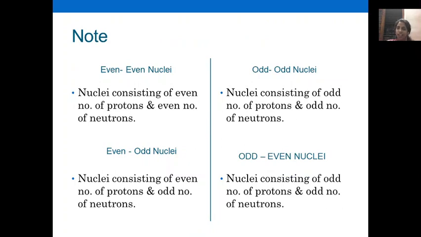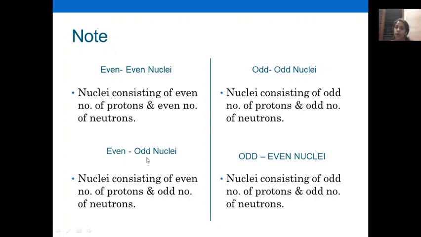Before concluding, these are some notes for you. When a nucleus consists of an even number of protons and an even number of neutrons, such nuclei are termed even nuclei. Odd nuclei consist of an odd number of protons and an odd number of neutrons.